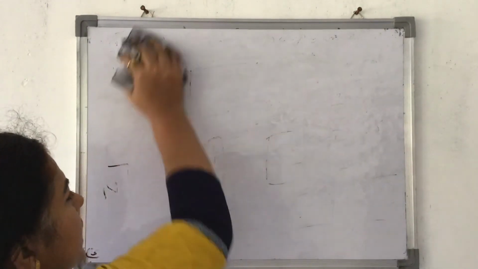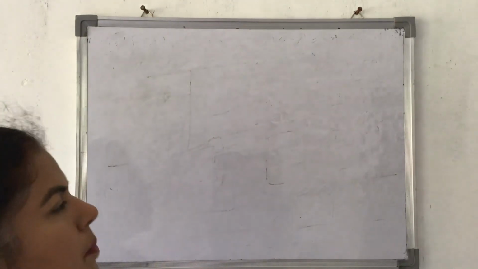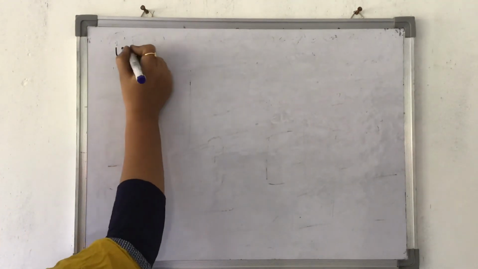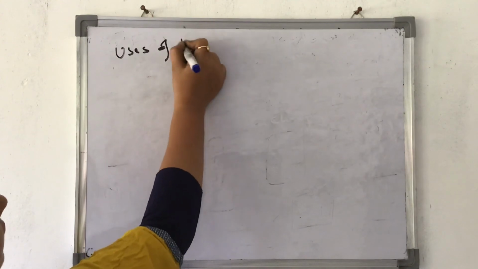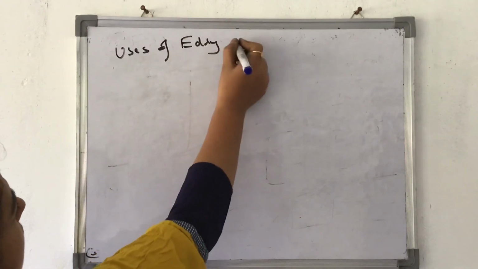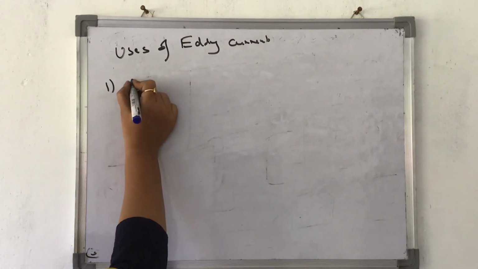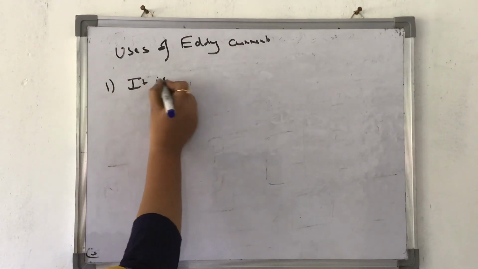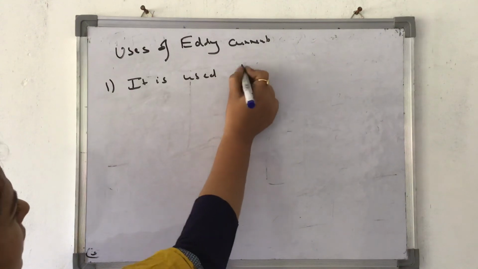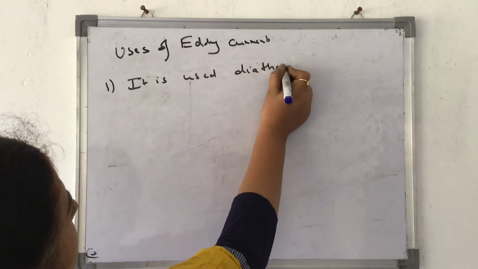So we have got certain advantages or merits or uses of eddy currents. First is, it is used in diathermy. What is diathermy?